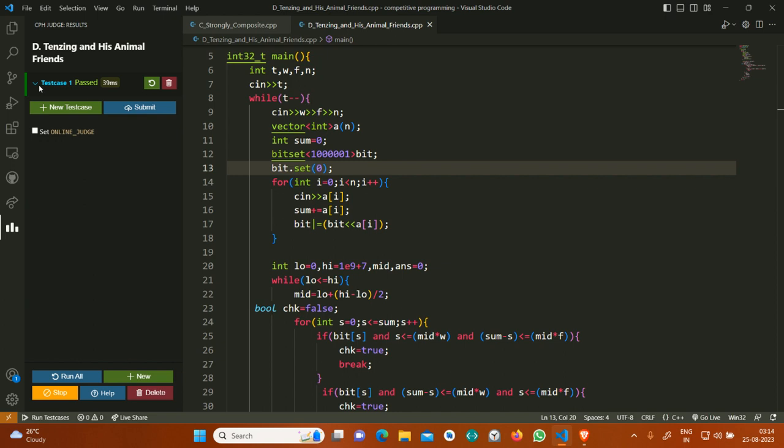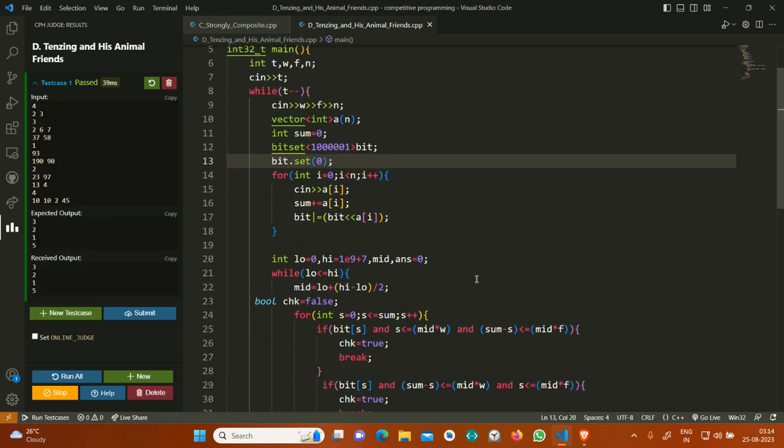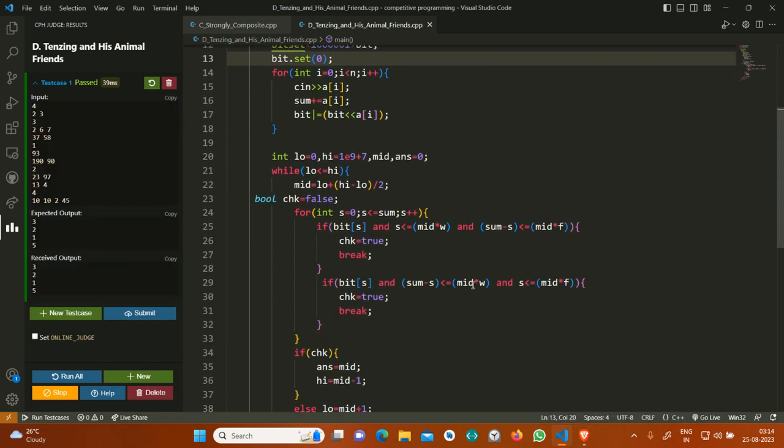Now you can see that the test case has been passed. So that's all about the solution.